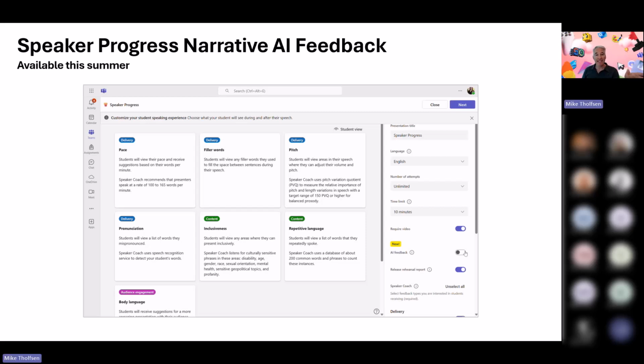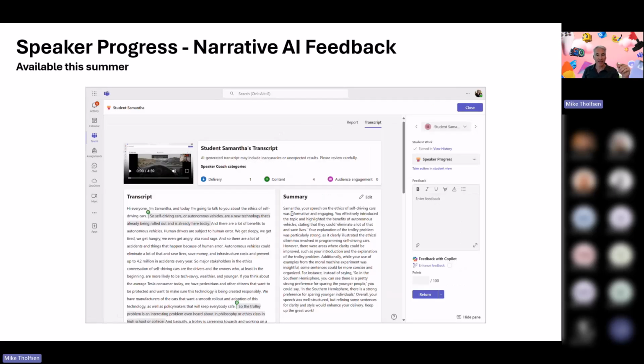And what that means is, in addition to the regular speaker coach feedback, on the educator side, there's this new transcript little tab. And we have a transcript of the entire presentation, and AI drafts up a summary feedback and even highlights parts of the transcript in terms of that content or delivery or engagement. And again, this is all drafted so the teacher can choose to tweak it or edit it and then push that back. So this allows much deeper and regular feedback on student presentations and speaker progress. And that should be rolled out broadly in September.